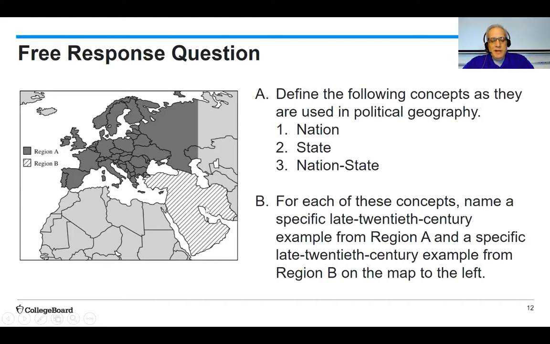In region B, a good example of a nation would be the Kurds. The Kurds are a national group, and so they have their own homeland. They just don't have their own sovereignty. A good example of a state would be something like Saudi Arabia or Yemen or even Iran or Iraq. And a good example of a nation state would be Israel.